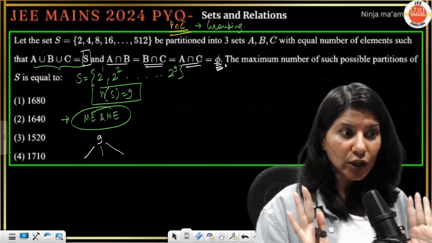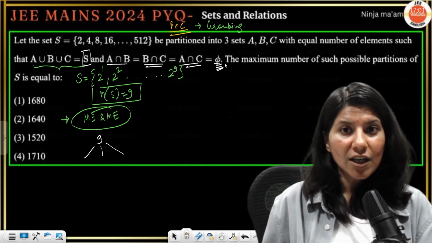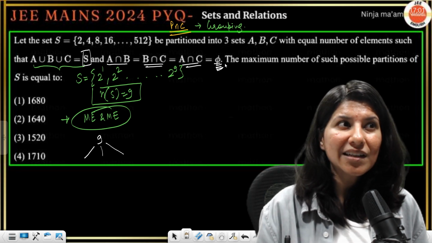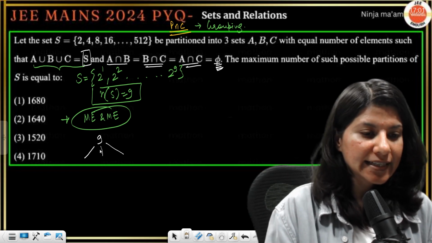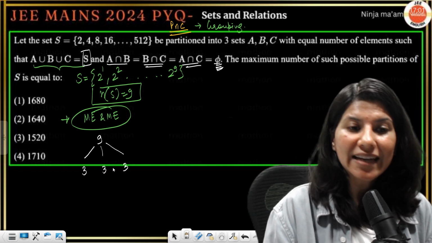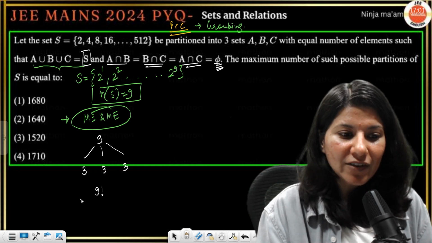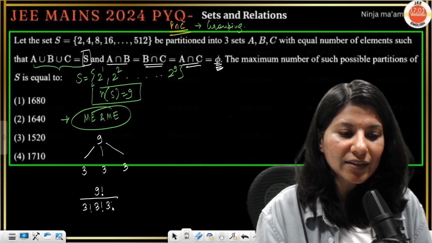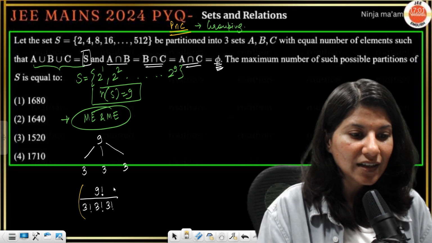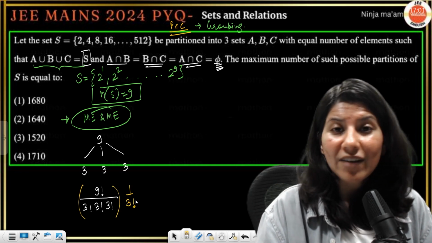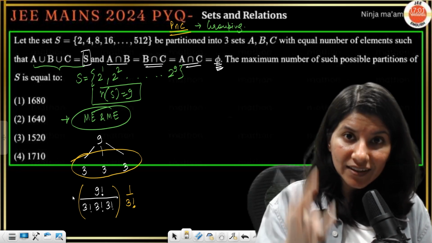This I am giving it to you. The remaining portion I'm giving it to you. The third portion I'm giving it to you. That's what we mean by exclusive. There is no intersection. Yes. So 9 elements are divided into 3 groups of 3 elements each. So grouping: 9 factorial upon 3 factorial, 3 factorial, 3 factorial. Now grouping, do you remember? If you don't remember, go and watch my row series. Then 1 upon 3 factorial. Why we are doing that? Because there are 3 equal groups. So how many equal groups are there? 3. So that's why 3 factorial.